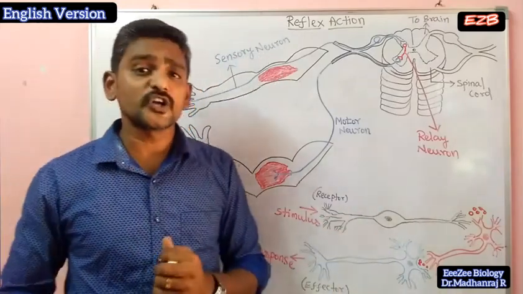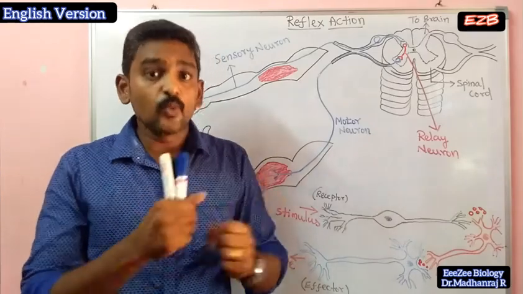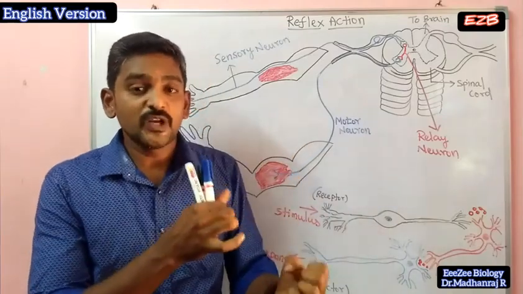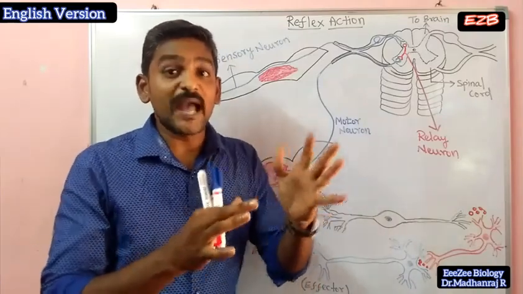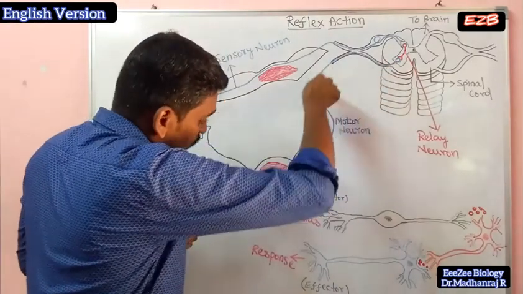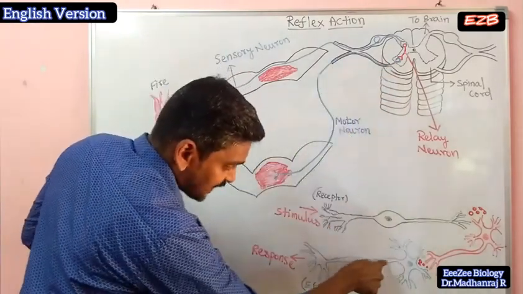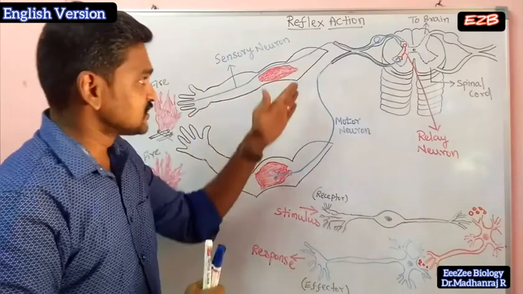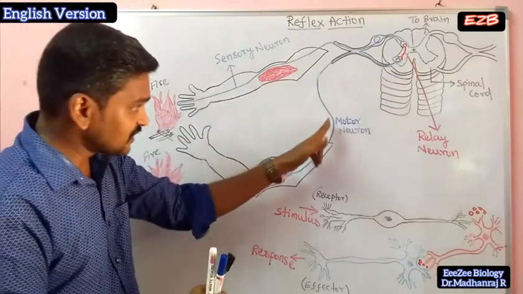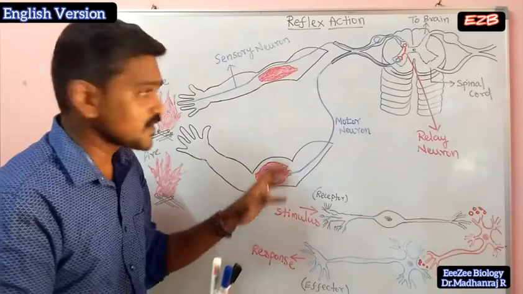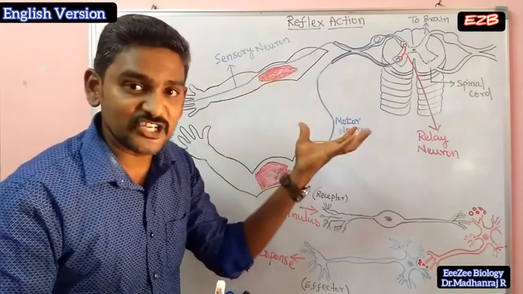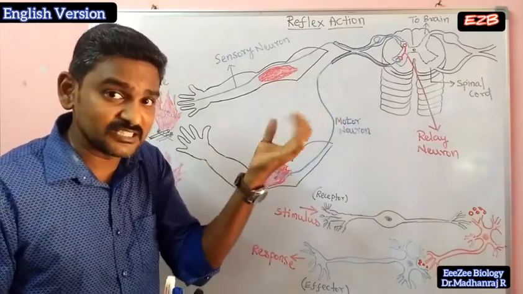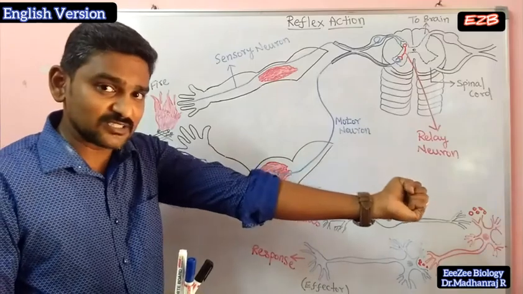What is the function of the motor neuron here? Motor means motion, motility, movement. With the help of the motor neuron only, your body will move, your body can show some activity. Through this neuron, you can see this is the axon. Through this axon, the electrical impulse will pass and reach the muscles. See, this is the initial posture. When the signal comes to your muscle cells, initially the muscle was in a relaxed condition. Relaxed means like this. When the signal comes, it will contract like this.